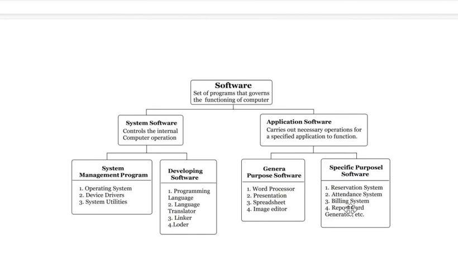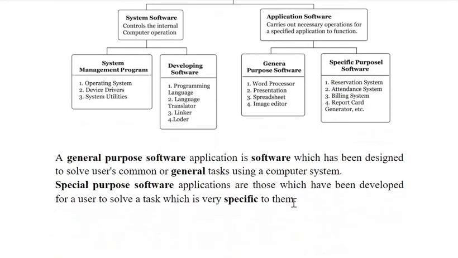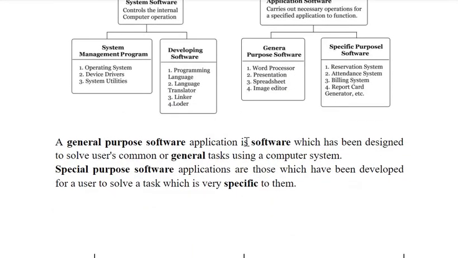And specific purpose software can be made according to the user need. For example, my company has been using a particular type of billing system, so your company can ask the programmer to make a different type of billing system, so they are not the same. But Microsoft Word, Microsoft Spreadsheet, they are the same for all users, so they can use them according to their need. A general purpose software application is a software which has been designed to solve users' common tasks.